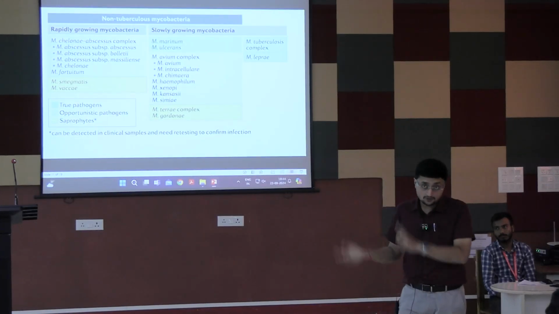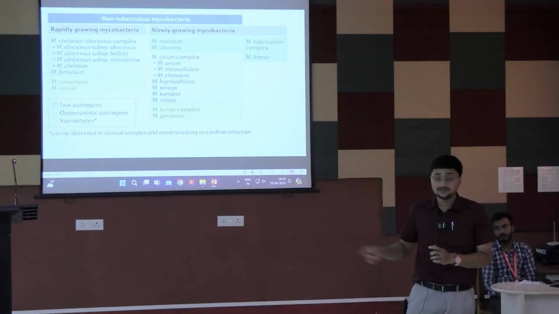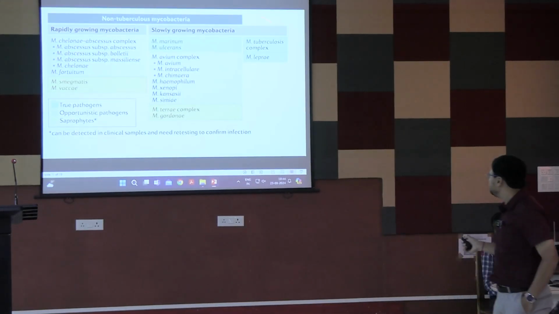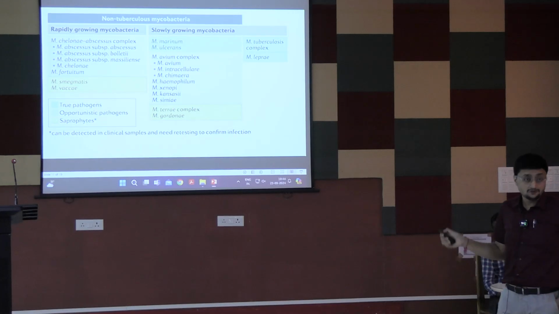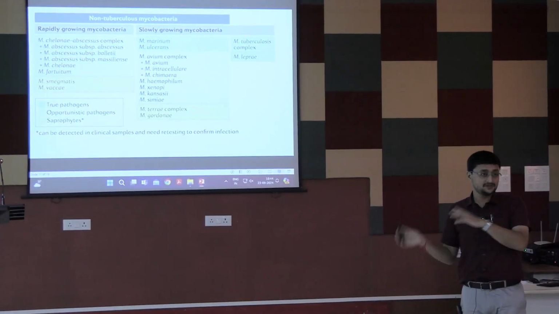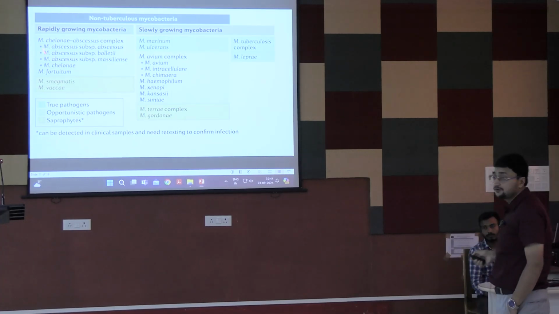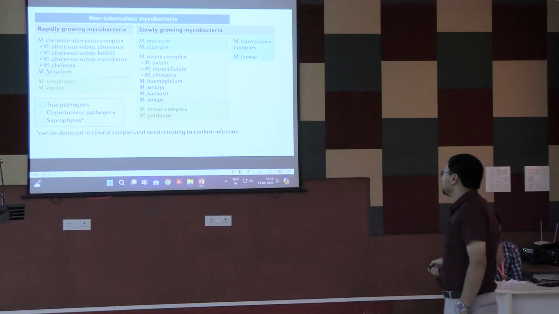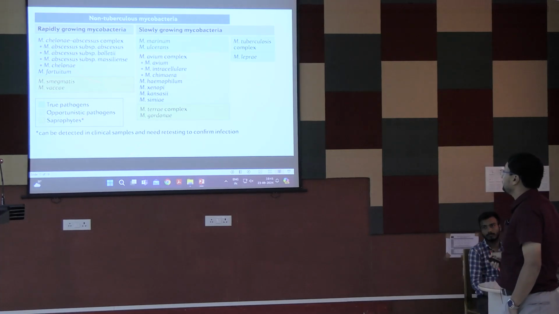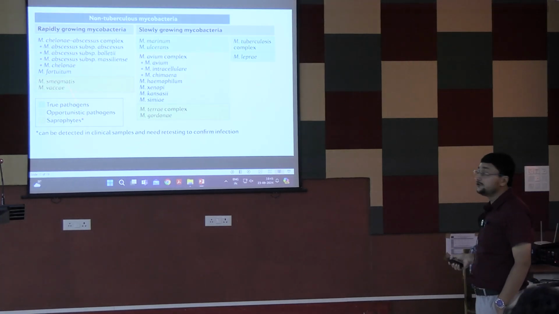And in case of slow growers, the specimen grows in more than 7 days. The MTB, MTBC and M. leprae are in the slow grower group, as it takes 6 to 8 weeks. But in case of rapid growing mycobacteria, the most noticeable organisms are Mycobacterium abscessus, Mycobacterium chelonae and fortuitum.